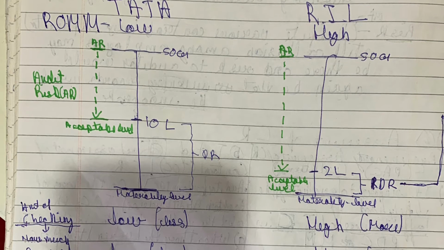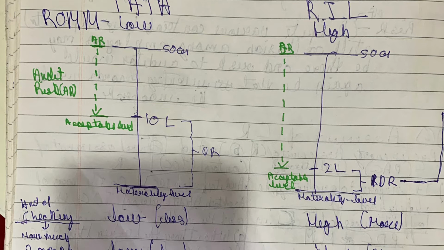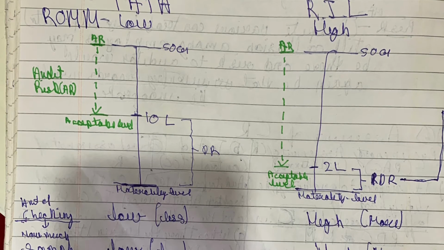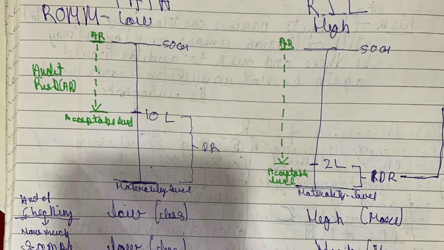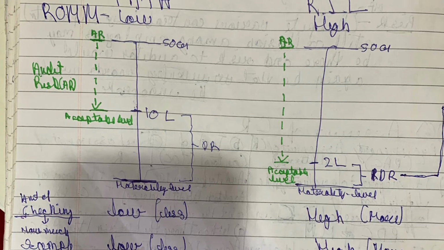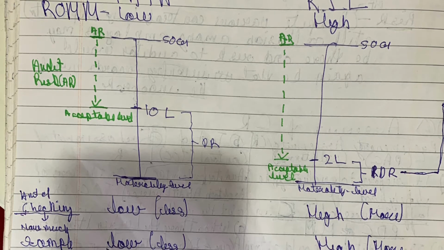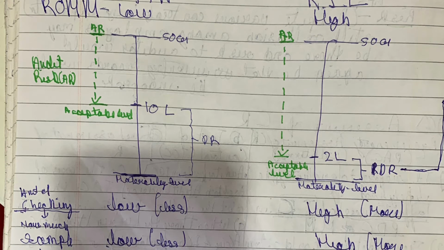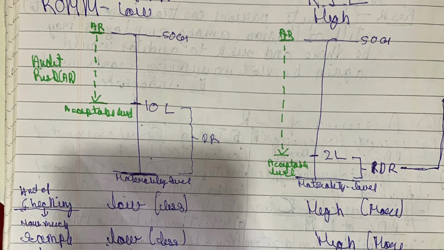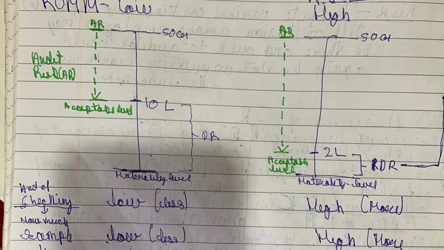So the materiality level in case of Reliance will be less. Like any amount above 2 lakh, we will check, and in case of Tata our materiality level will be 10 lakh. Then any amount above 10 lakh we will check, and below it we have confidence. So this is the acceptable level.